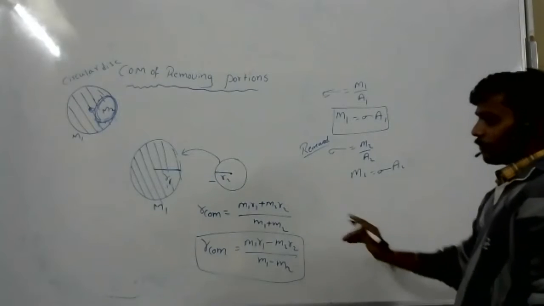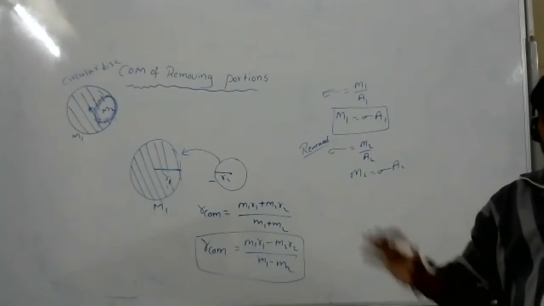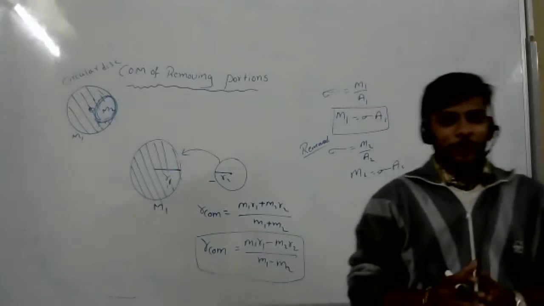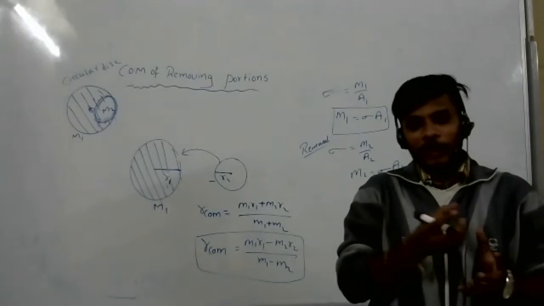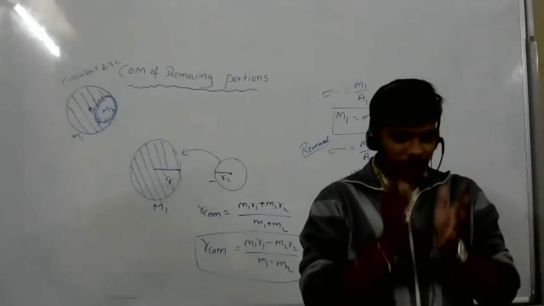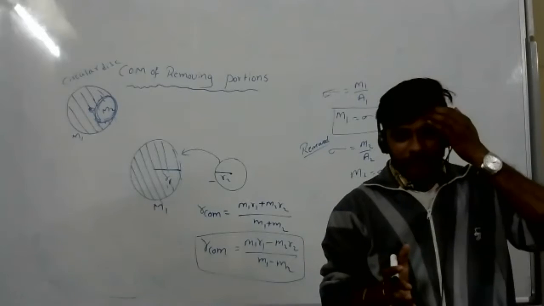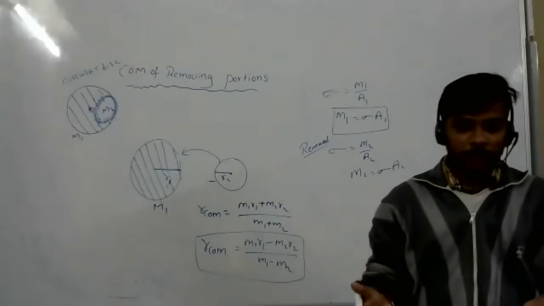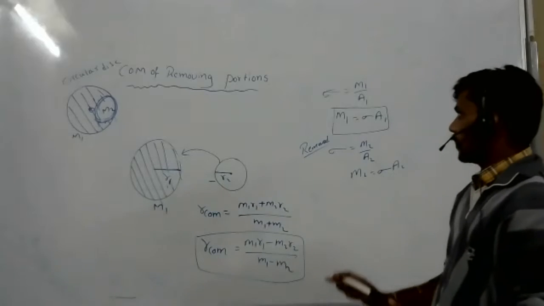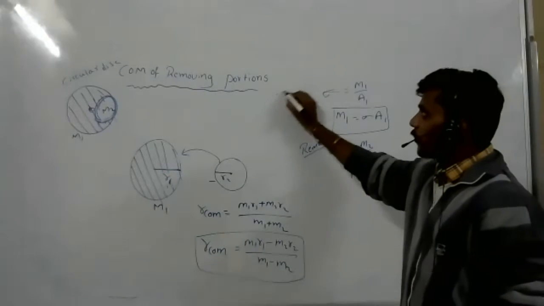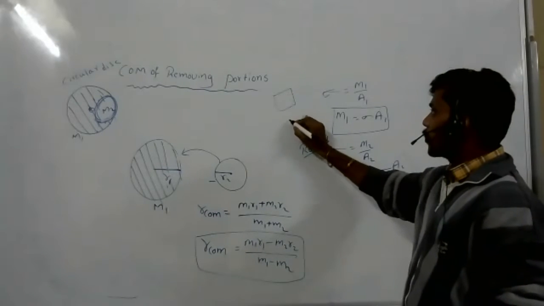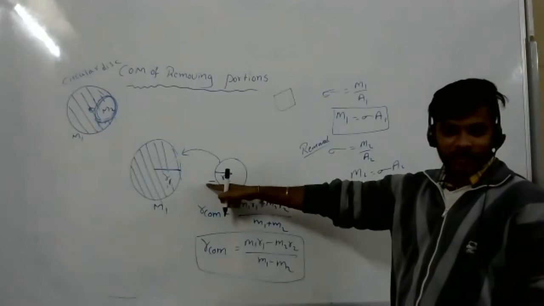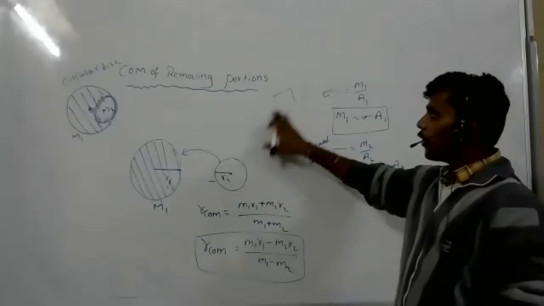If it was from a different body, sigma would be different. In general, for different bodies, sigma is different, right? Yes, a different body will have a different sigma, because if it is a square, this area will be different. So different bodies have different sigma.